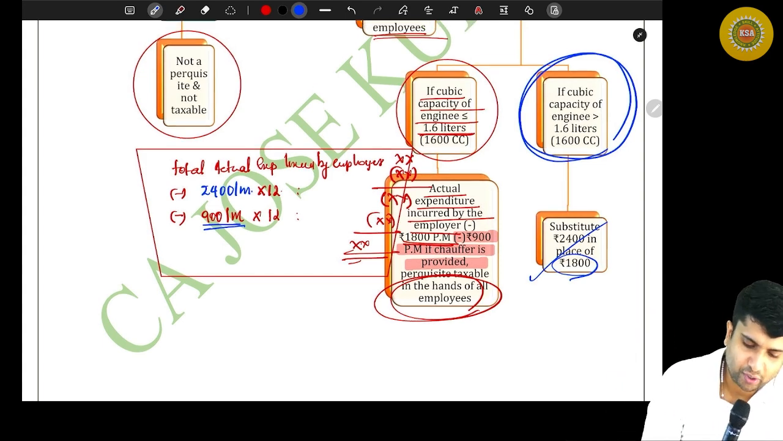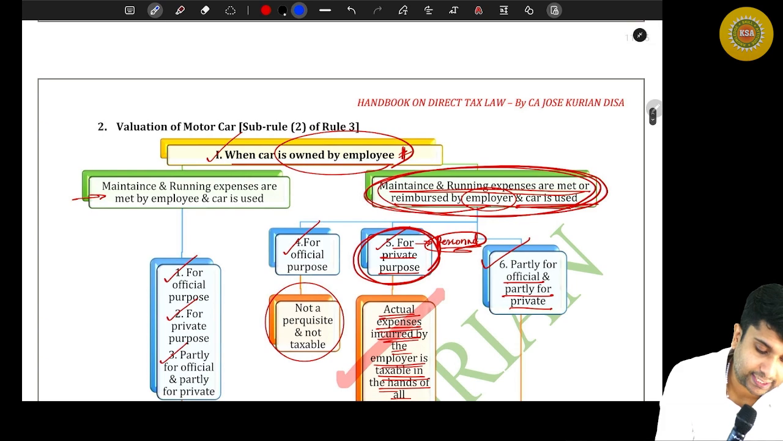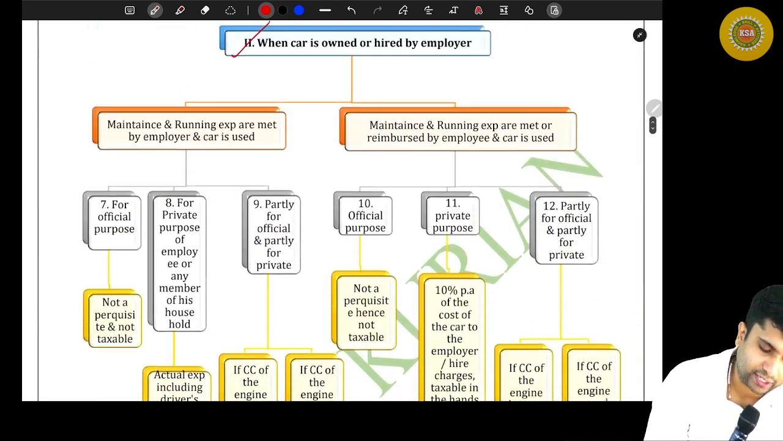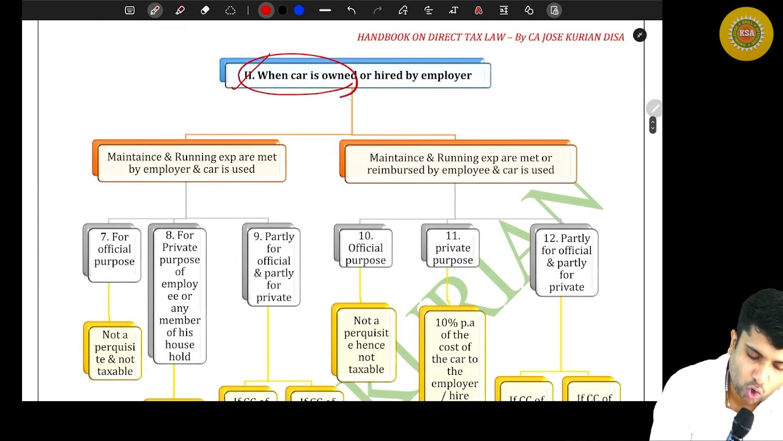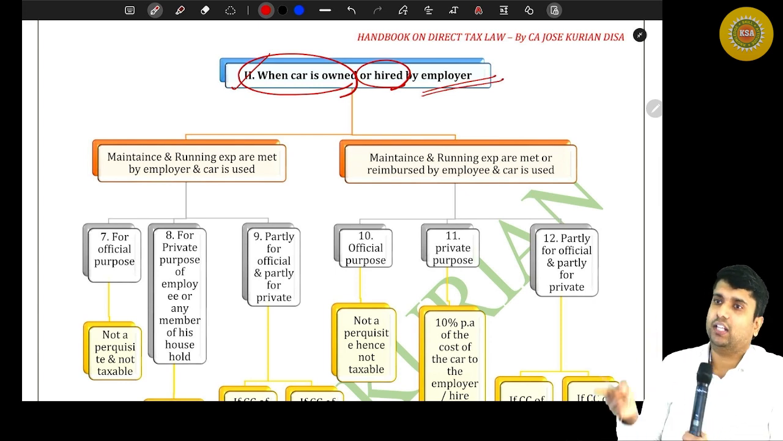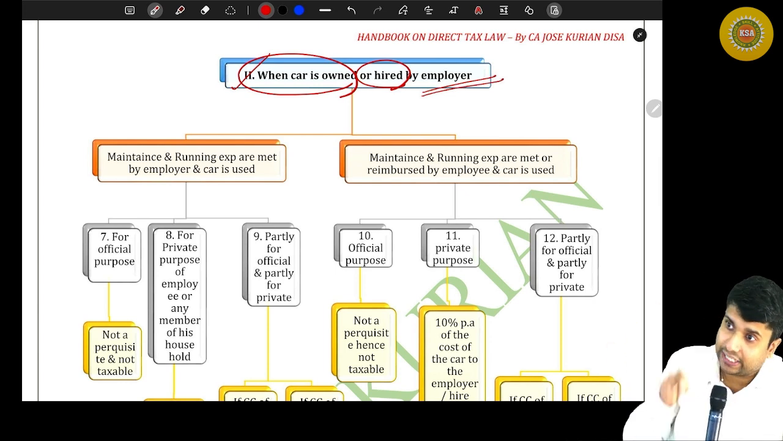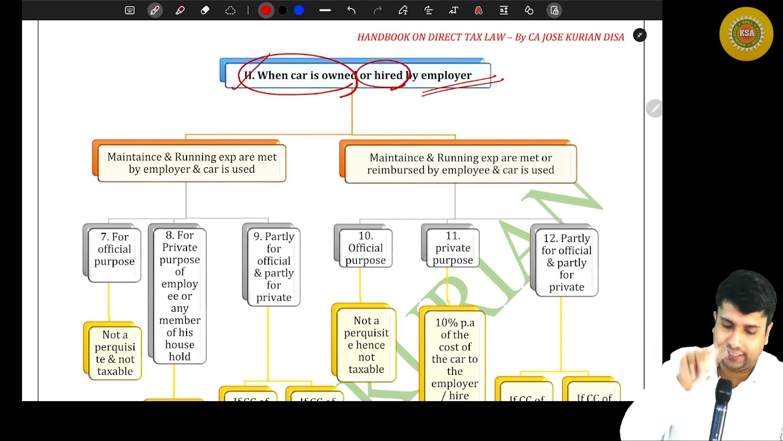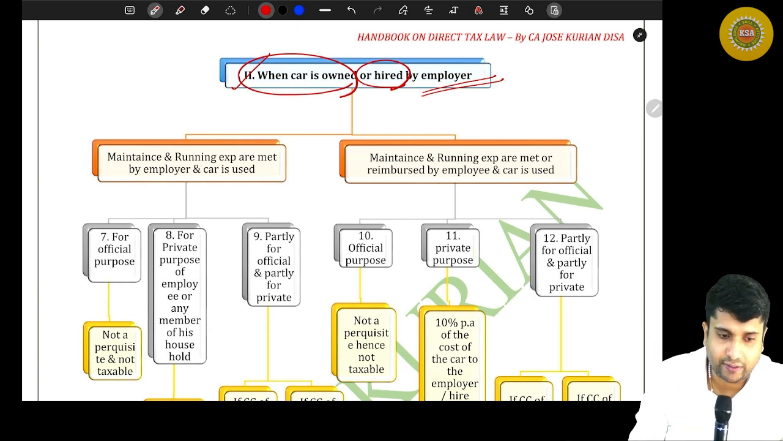Good. So moving on to the second possibility or second alternative. What is the second alternative? Car owned by or hired by the employer. Car either owned by or hired by the employer. So let's understand what will we do?